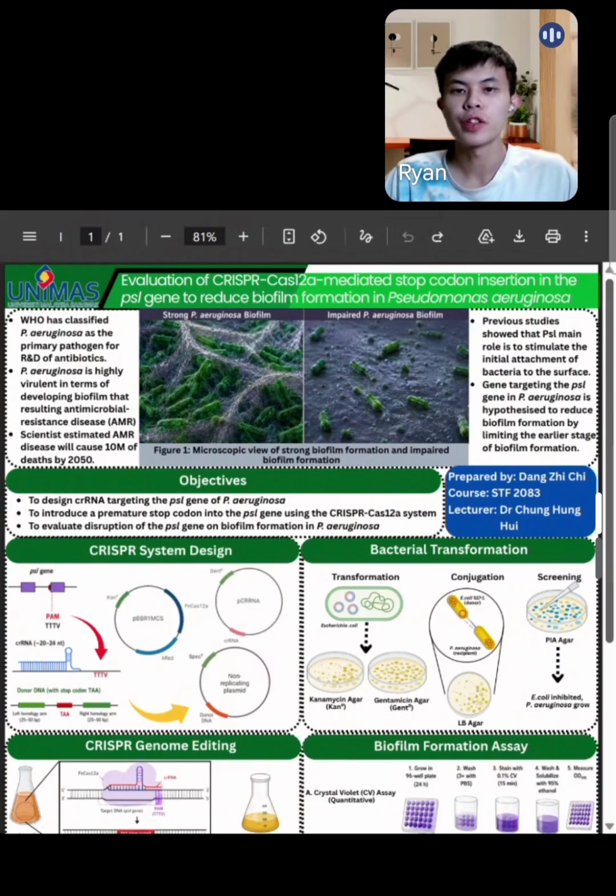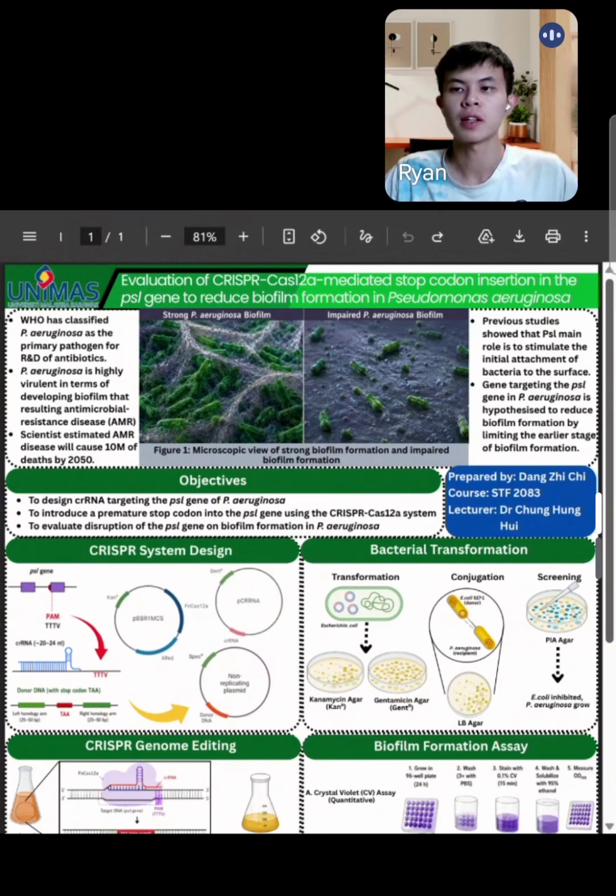My title is Evaluation of CRISPR-Cas12a mediated stop codon insertion in the PSL gene to reduce biofilm formation in Pseudomonas aeruginosa. The microorganism that I choose here is Pseudomonas aeruginosa because it is a major biofilm producing bacteria and recognized by WHO in 2017 as the most lethal bacteria. Therefore, WHO listed this bacteria as the primary research target for antibiotic development.